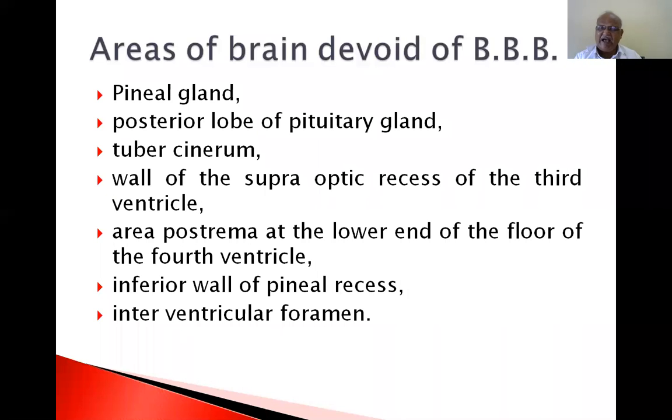The brain can be damaged by injury, by infarction, or by hemorrhage. In such conditions, the blood-brain barrier becomes interrupted. It allows certain things in to repair the brain. That is the function of the blood-brain barrier.